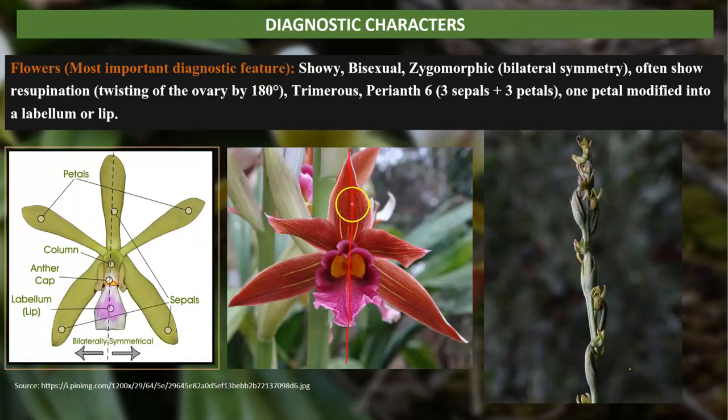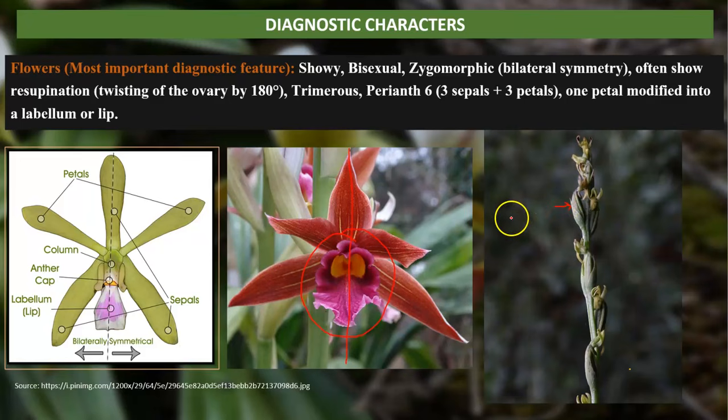And one of the petals, as I already discussed with you, is modified into a labellum. Another character is resupination. What is resupination? This is the ovary part. You see some twisting nature of the ovary.